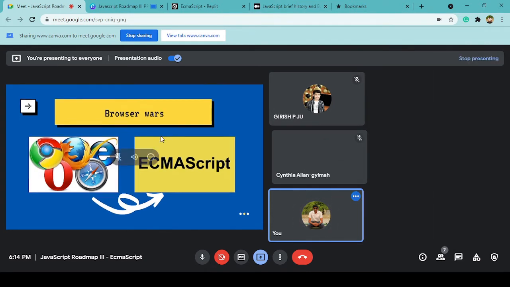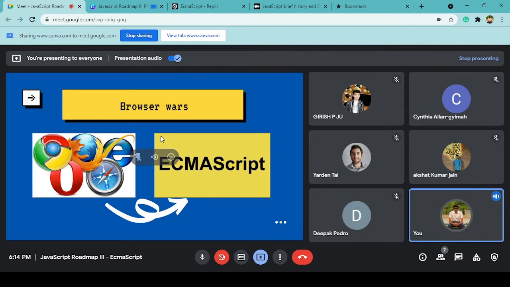So everyone couldn't follow the same language, because each of them had their own versions. This created a lot of war between each other. So the JavaScript community came up with a standard called ECMAScript. ECMAScript and JavaScript these days are used interchangeably.